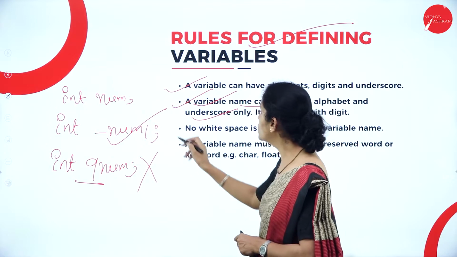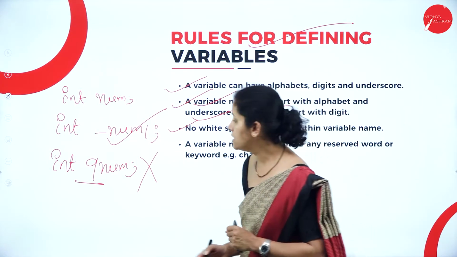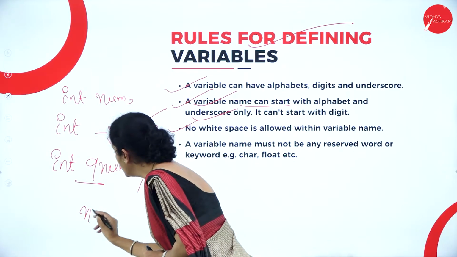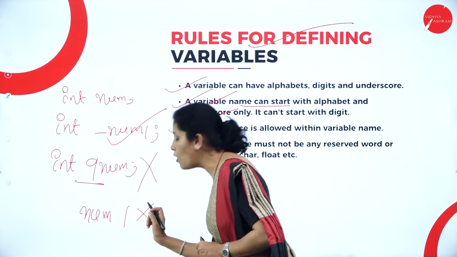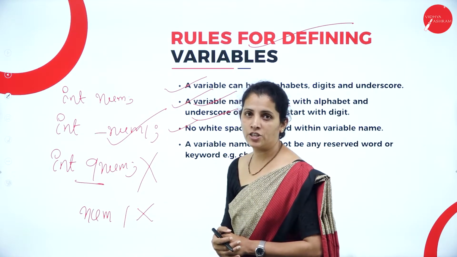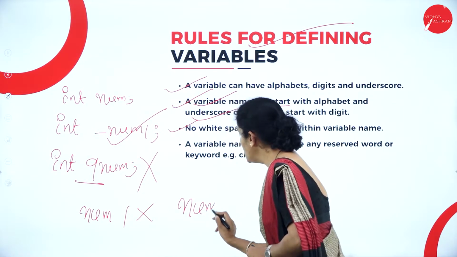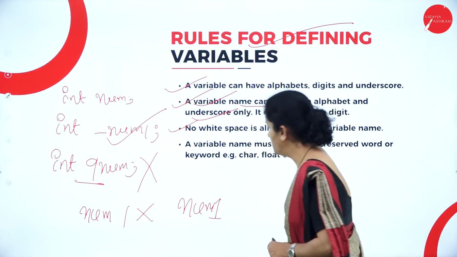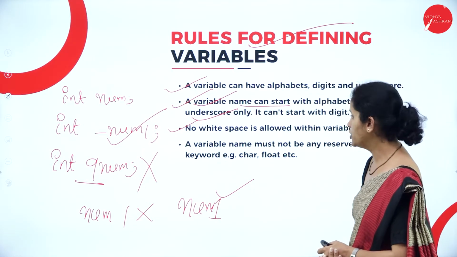The next rule here is no white space. That means I cannot write "num 1". So this is a wrong variable declaration. Instead of that, I can write number1. So this is the correct variable declaration.